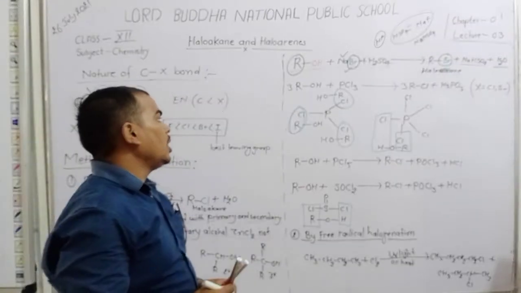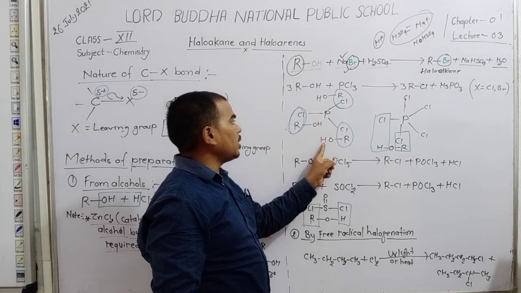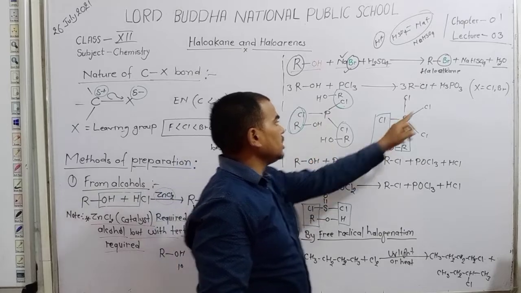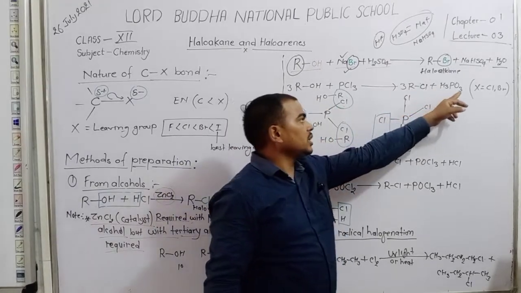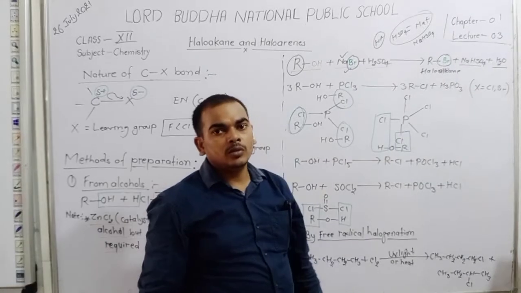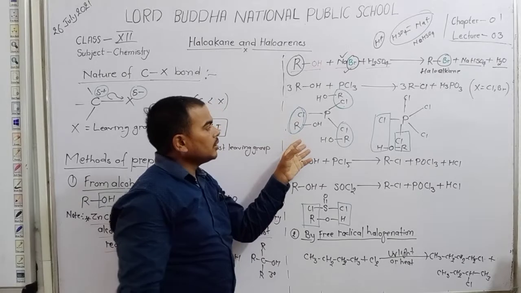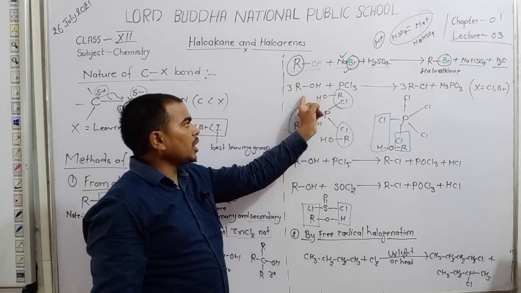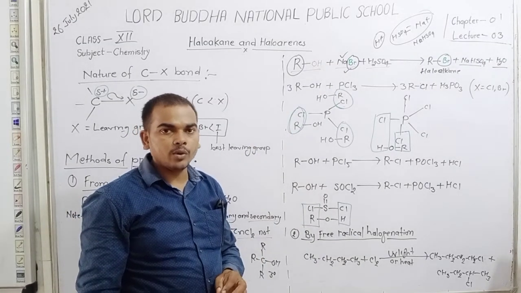And the number of hydrogen is 1, 2, 3, with 1, 2, 3 oxygen and 1 phosphorus, that is phosphorous acid. Yes student, this is the method of preparation of RX from alcohol with PCl3, phosphorus trichloride.